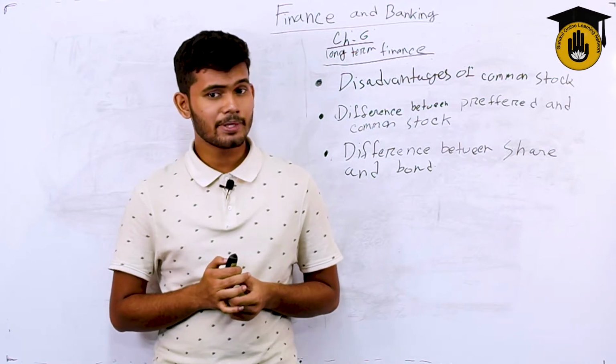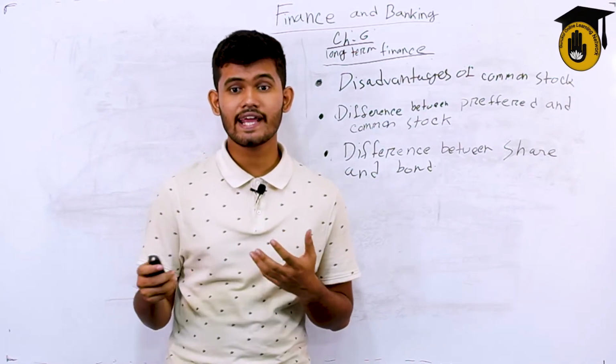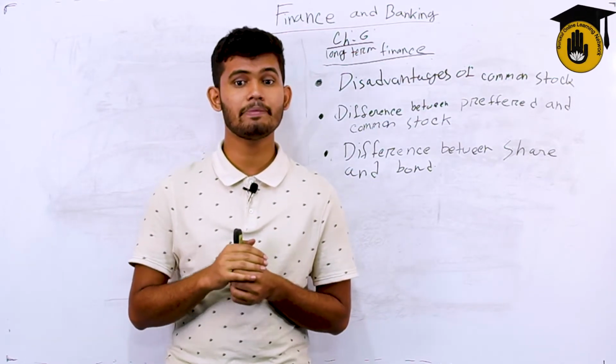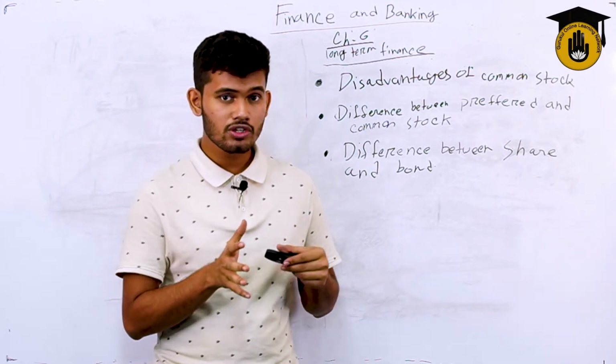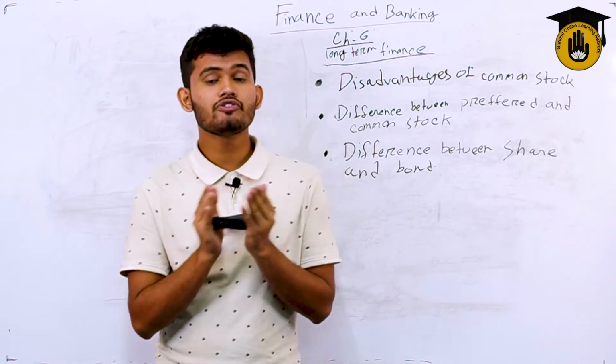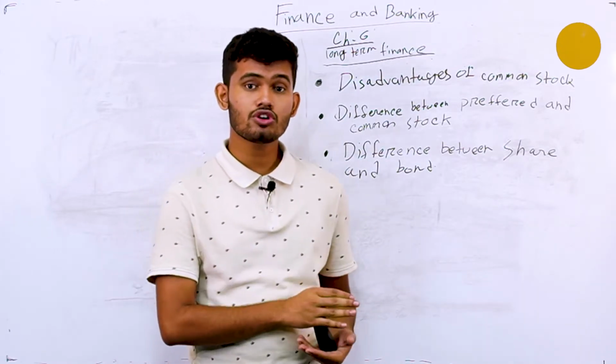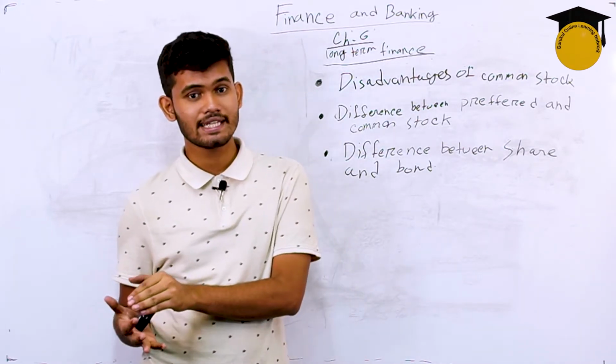Not reducing the tax burden. Dividends are not tax deductible like other debt instruments. The payment to common stockholders is made after paying taxes. The preferred stockholders get the dividend before the company's taxes are paid, but the common stockholders get it after paying the company's taxes.